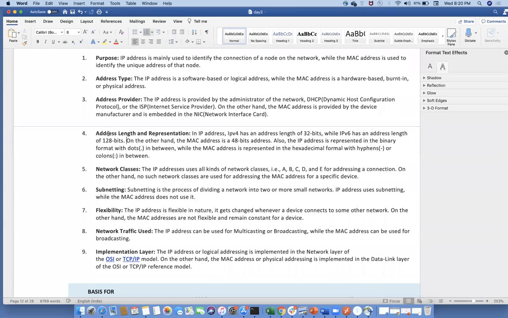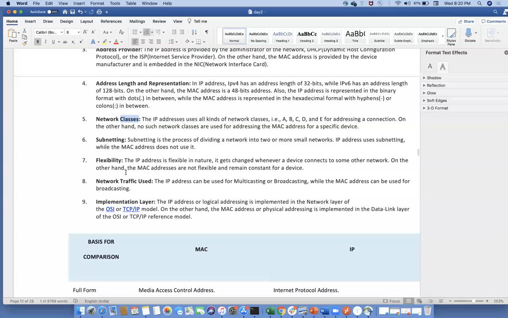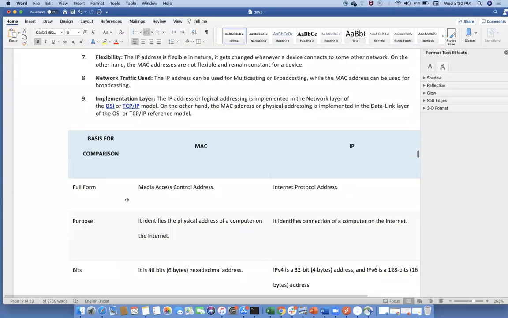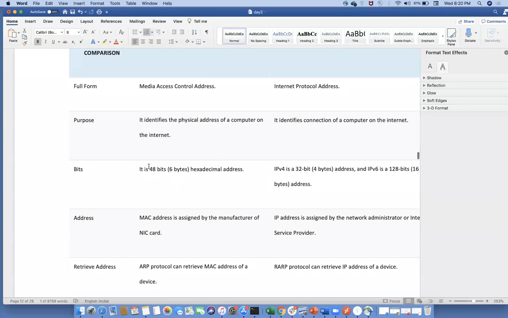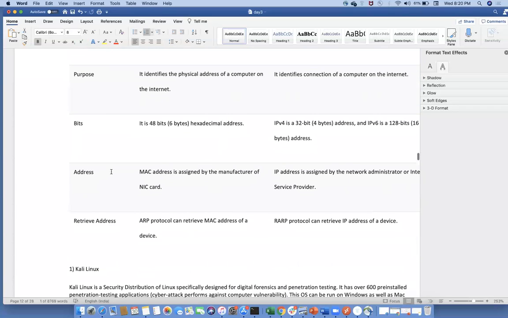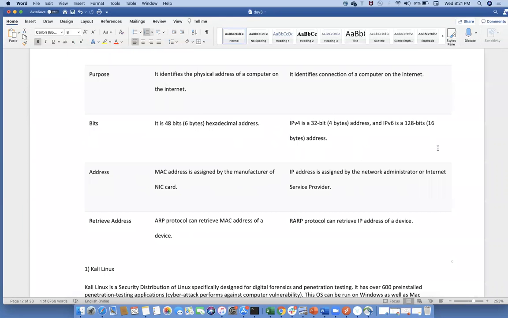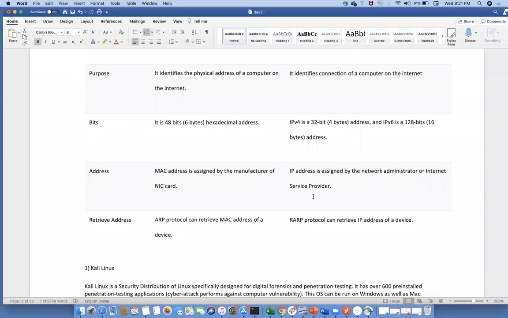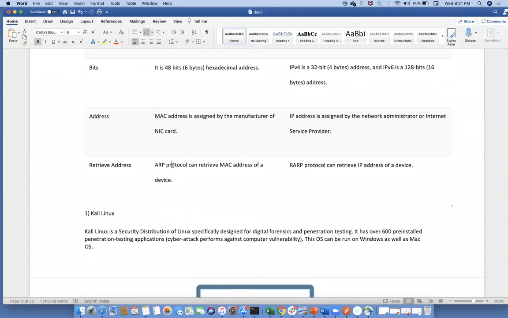Next, address length, representations, network classes, subnetting flexibility, network traffic used. This is the basic comparison between MAC and IP, all this information whatever I am giving. MAC address is assigned by the manufacturer of a NIC card. IP address is assigned by the network administrator or internet service provider. In this case, the address resolution protocol, ARP, is used. In the other case, the reverse address resolution protocol, RARP.